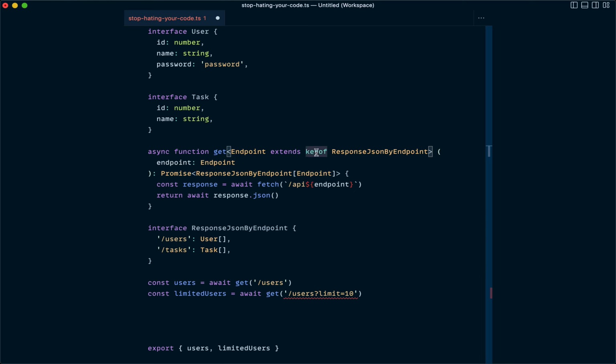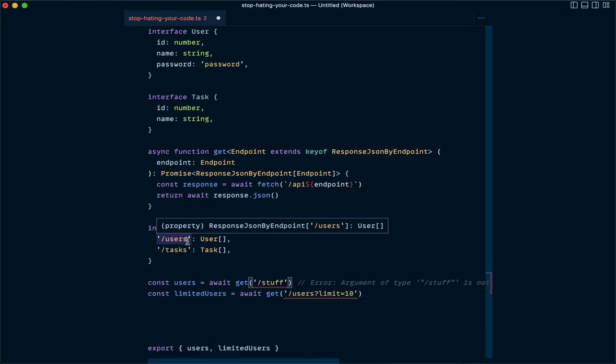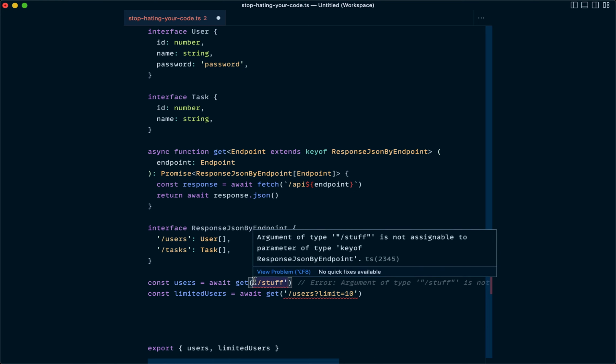And then it's doing a quick check to say, okay, I actually want to make sure that whatever you're passing in is one of the keys of ResponseJSONByEndpoint. So if I pass in something else here, that's not /users or /tasks, that's not one of the endpoints listed in our interface, then TypeScript is going to throw an error, which is good because this would be a new endpoint that doesn't have type safety configured yet.